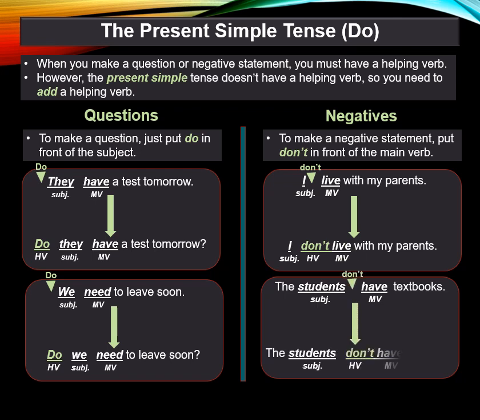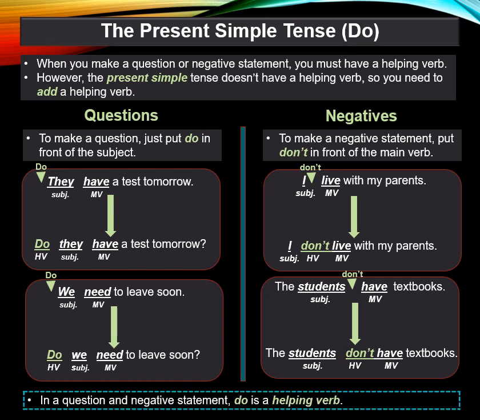Drop in don't. The students don't have textbooks. And that's how you make questions and negatives in the present simple. In a question and negative statement, do is a helping verb.